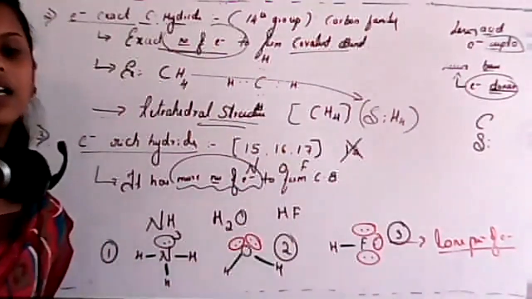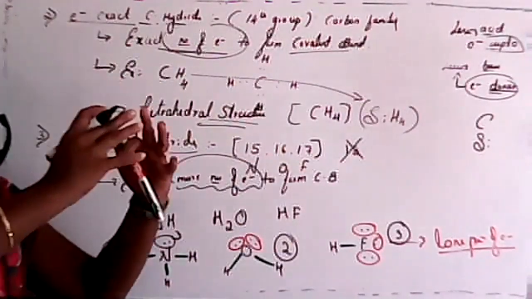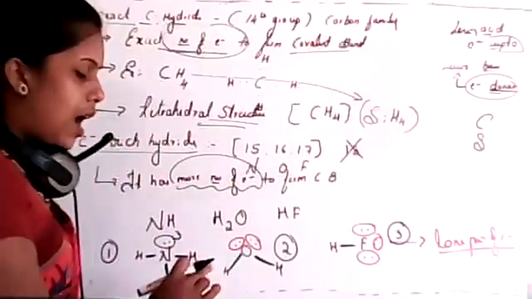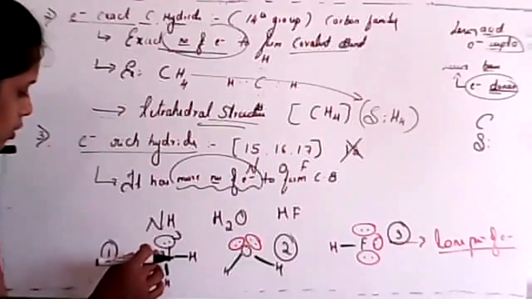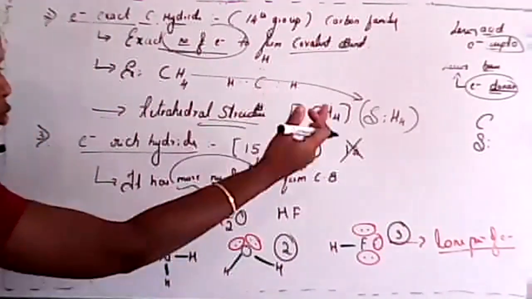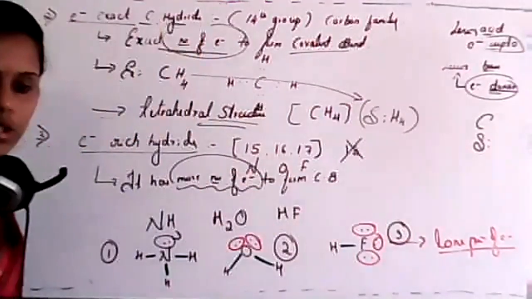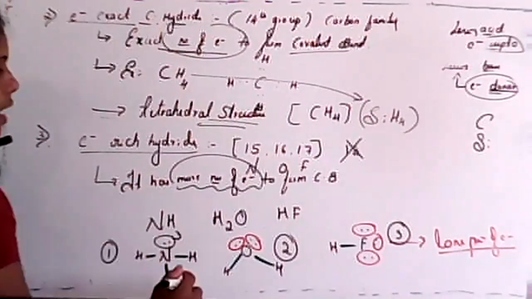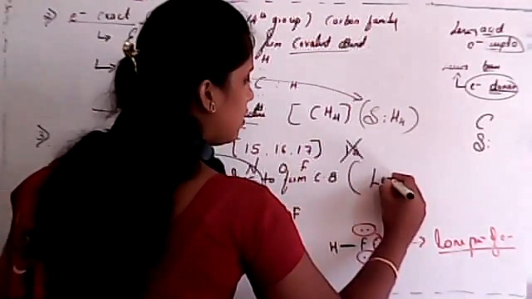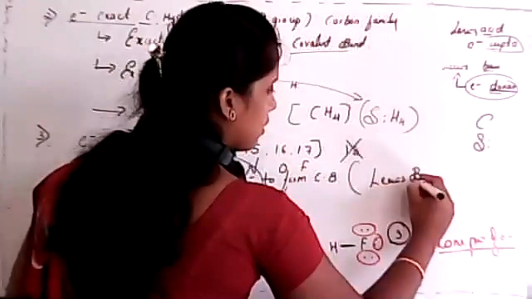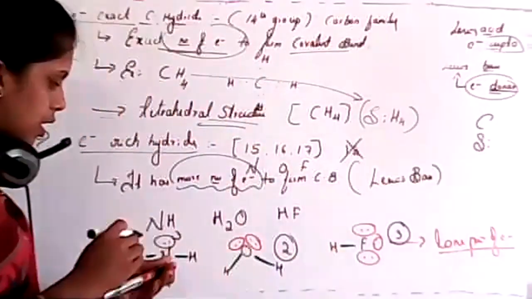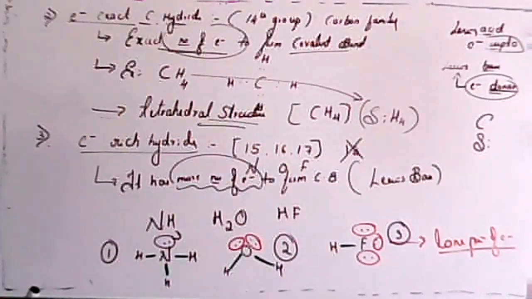All these are free. That means those can easily be donated by that atom or molecule. So this may donate 2 electrons, it may donate 4 electrons, it may donate 6 electrons. So that's why we call it a Lewis base. See, student, so that's why we call it a Lewis base.